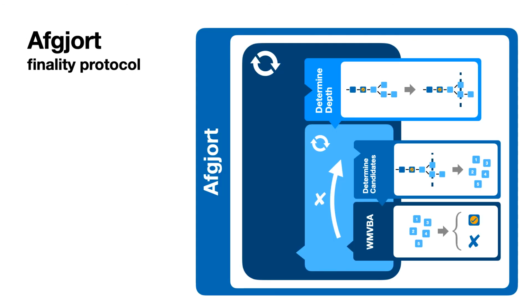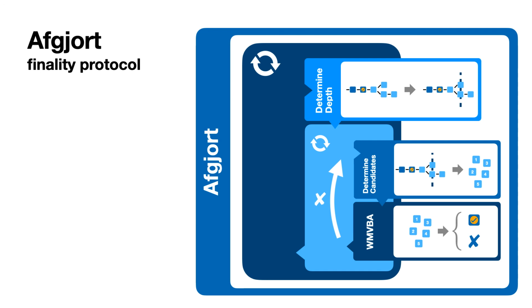So that brings us here to this overview of Augjord. So on the outside, you see that's the big finalization round loop. And each finalization consists of the following steps. You determine the depth using a depth heuristic, where you hopefully select the perfect depth.